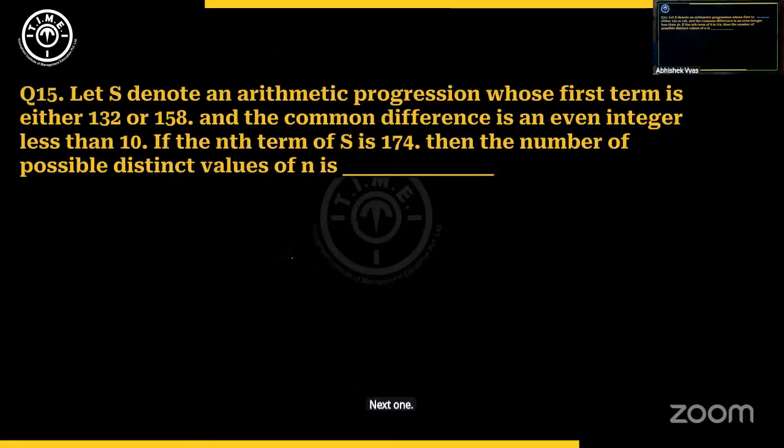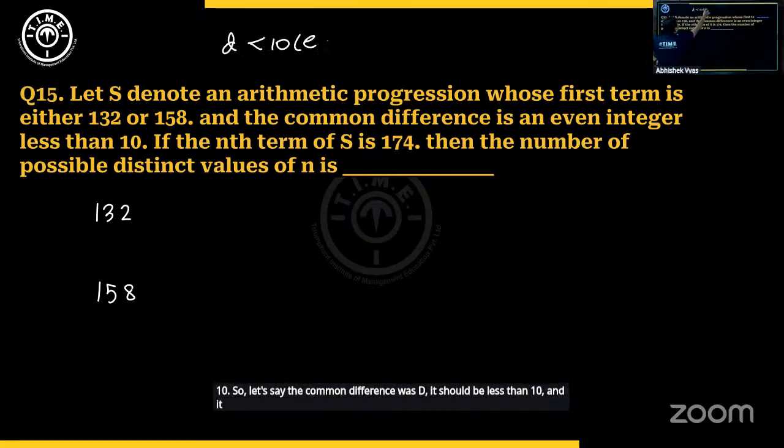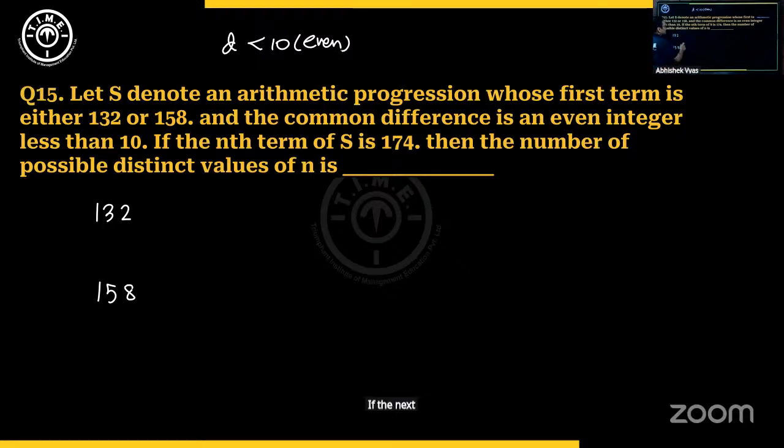Next one, 15th one. Let S denote an arithmetic progression whose first term is either 132 or 158, and the common difference is an even integer less than 10. So let's say the common difference was D, it should be less than 10 and it should be even. If the nth term of S is 174, so somewhere along the way I'll get 174 here also and here also, then the number of possible distinct values of n.